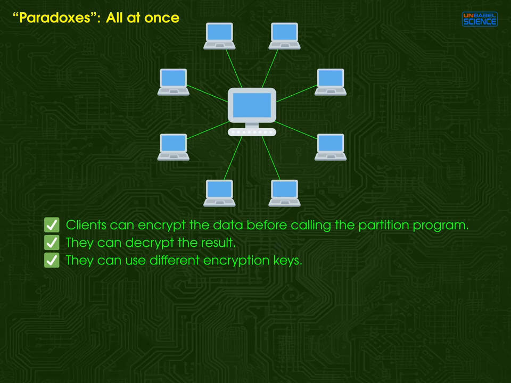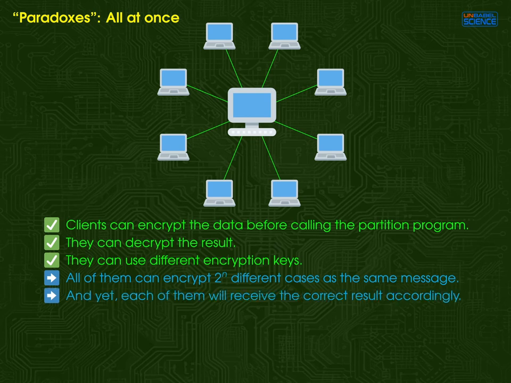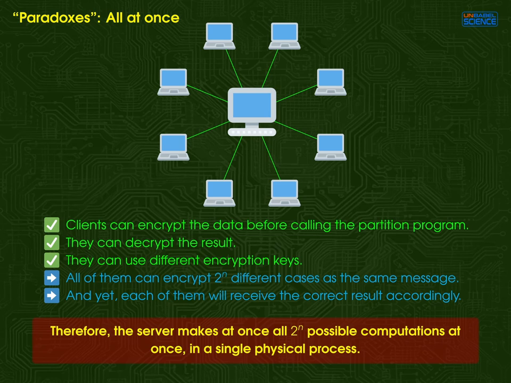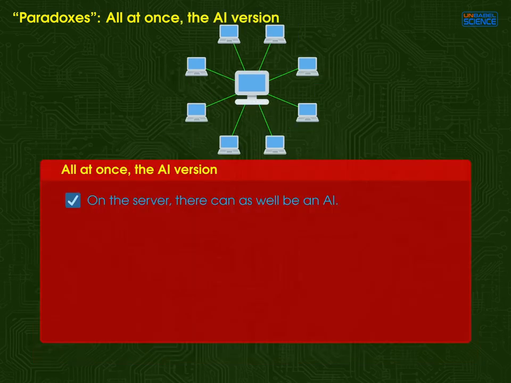The server collects the requests from the clients and groups them by the input which may result from encryption. Then it runs the program for an input and sends the final state to the clients who send that input. One day, 2 to the power of n clients sent the same input, but before encryption, each of them had a different input. So the server computed all 2 to the power of n requests at once in a single physical process.